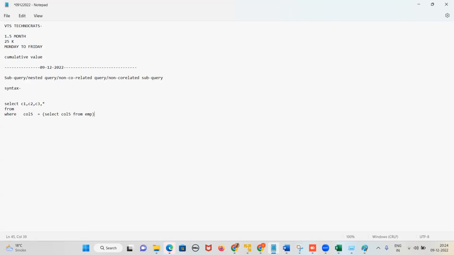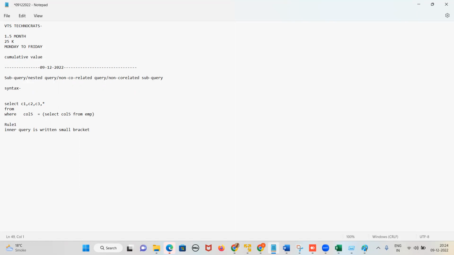So what is the syntax, guys? The inner query is written in a small bracket. Yes or no, guys? This is rule 1. What is the rule to write a subquery? First rule: the inner query is written in brackets.